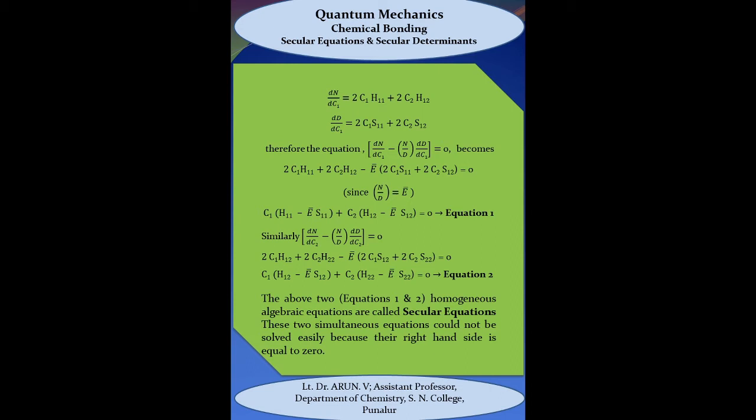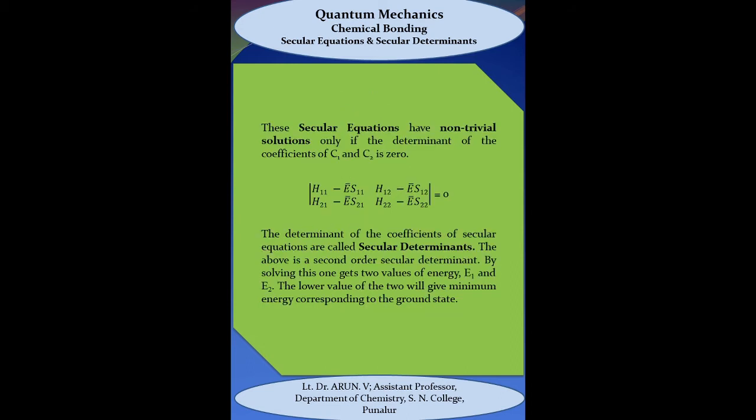The above two equations, 1 and 2, are two homogeneous algebraic equations, and these equations are called secular equations. These are simultaneous equations, and these equations could not be solved easily because their right hand side is equal to 0. Therefore, these secular equations have no real solution, but have only non-trivial solutions if the determinant of the coefficients of C1 and C2 is equal to 0.